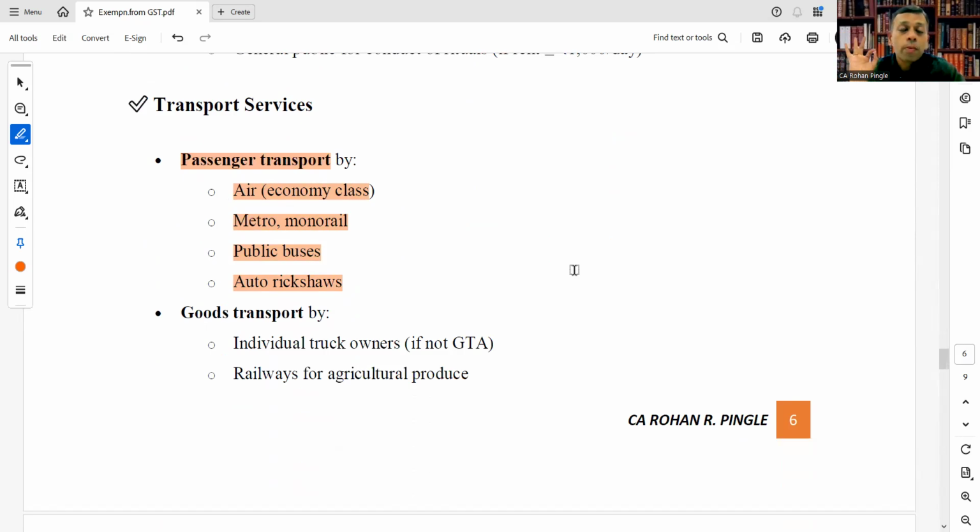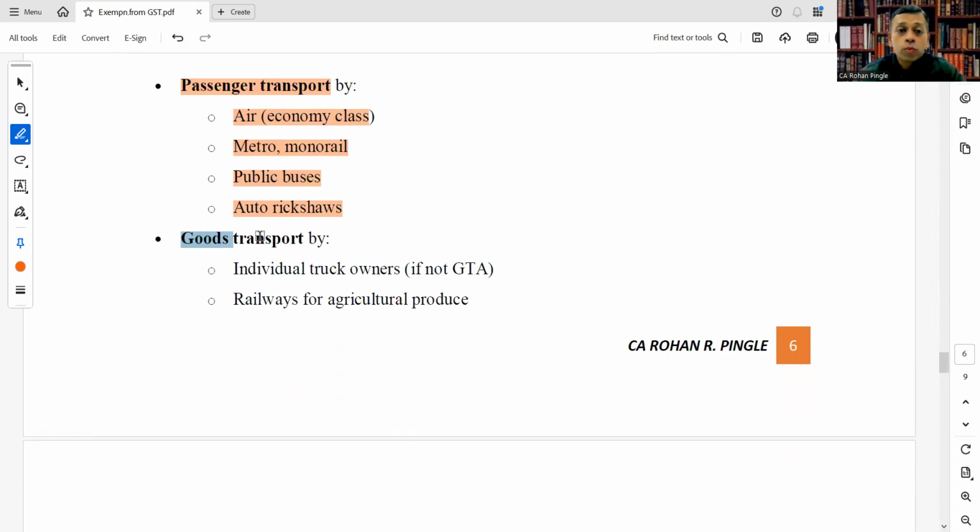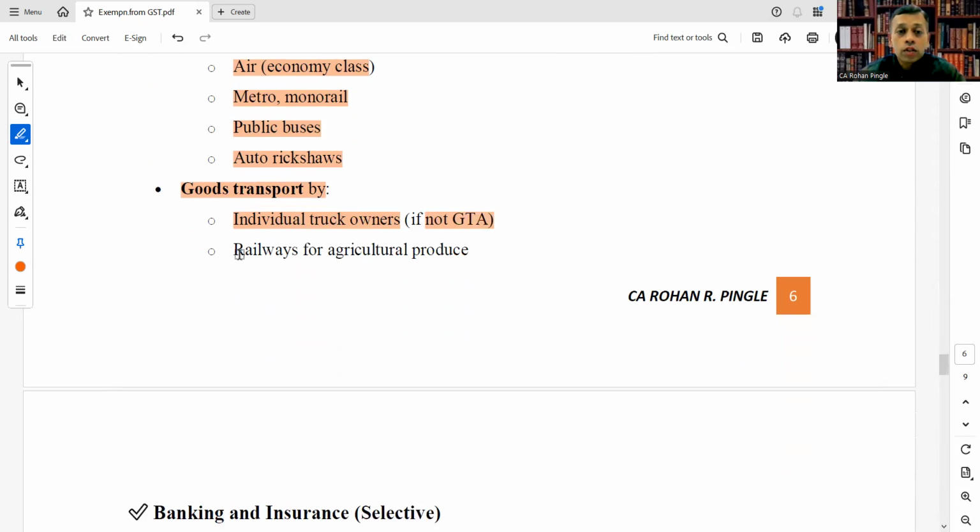So: passenger transport by air in economy class, metro, monorail, public buses, auto rickshaws. Goods transport service: goods transport by individual truck owners, if not GTA, and railways for agricultural produce.